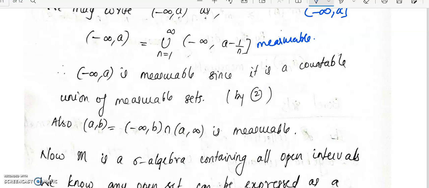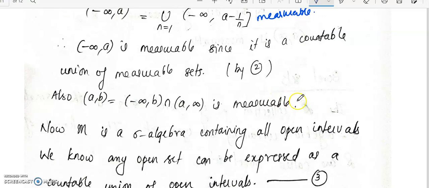Next we need to look at intervals of the form A to B, where B is strictly greater than A. So consider these two intervals, minus infinity to B. We have already proved that an interval of the form minus infinity to B is measurable.